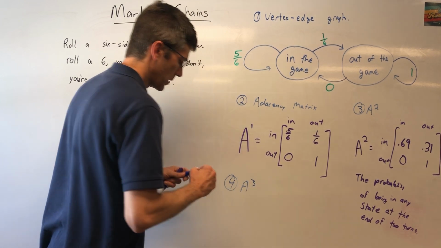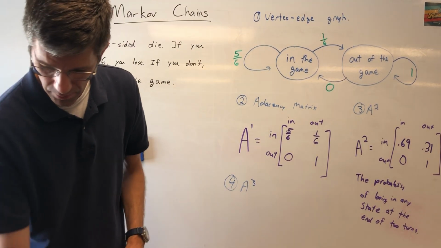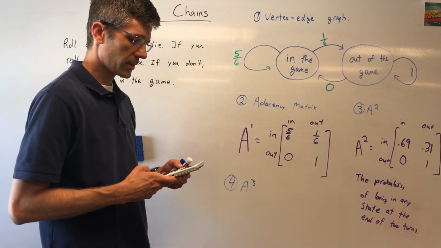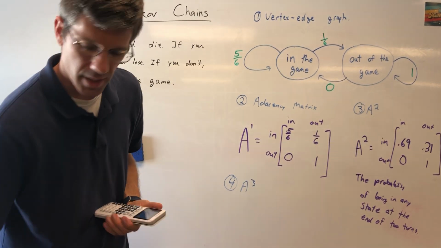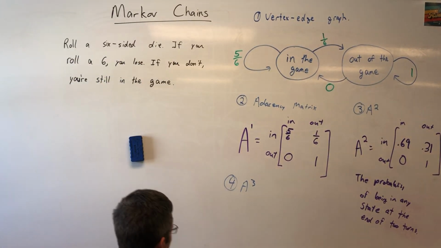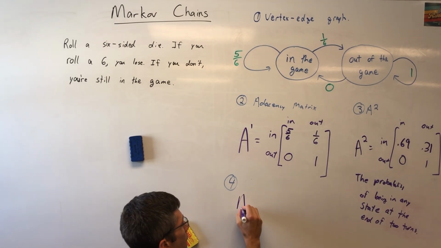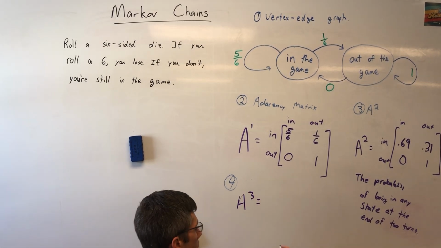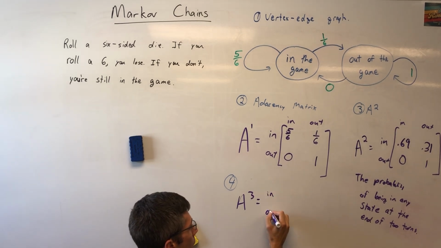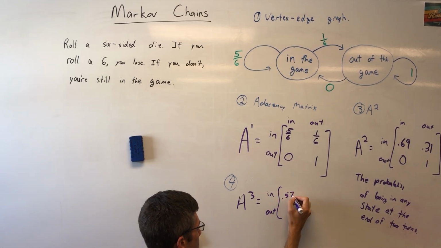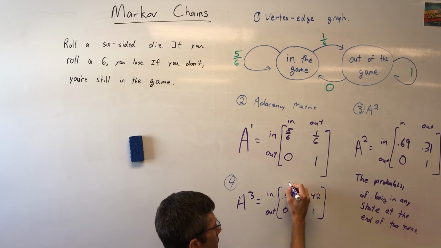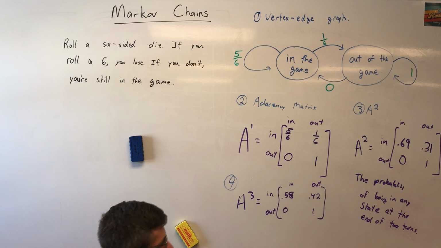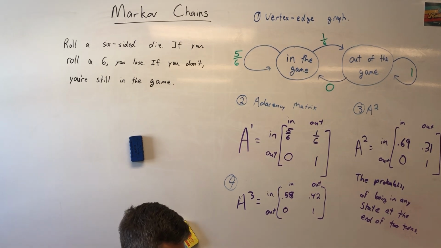A cubed. And so we're going to find it. I'm going to squeeze it in down here, and we're going to have even crazier decimals. And I'm using my calculator. You can use desmos.com/matrix. And so here it is. Actually, let's just go ahead and write down a cubed equals, you can only see my head right there, can't you? In, out, 0.57. Oh, nope, let's make that 0.58. I'm going to use 2 decimal places. And 0.42, 1, there we go. In, out.